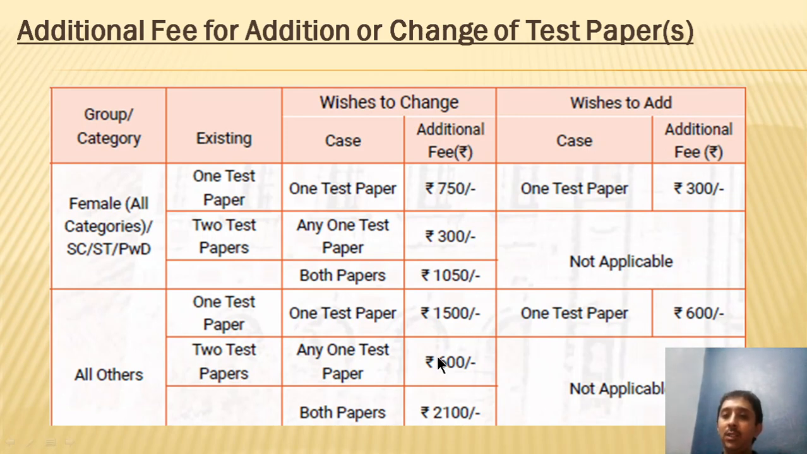Remember, all these fees are additional fees that have to be paid, right? The same way for all the others, it is going to be 1500 for one test paper, 600 for 2 test papers, and for both the papers it is going to be 2100. And suppose you have only applied for one test paper and you have to add one more test paper, then you have to pay an additional fee of 300 rupees for female, SC, ST or PWD, and for all the others it is going to be 600 rupees.